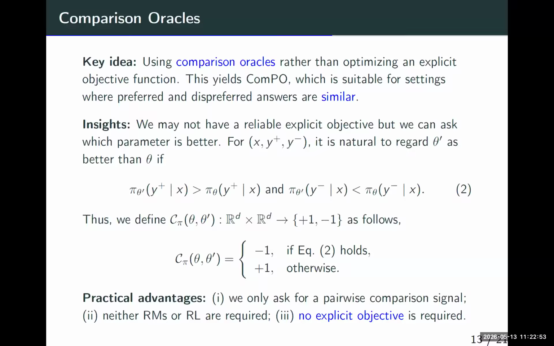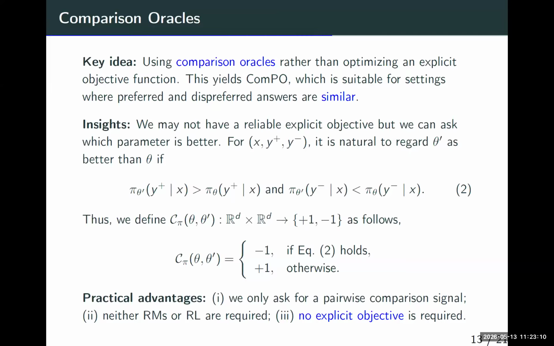Because this signal is already very weak from an optimization perspective, we hope to give a very strong signal. It's just that theta prime will be better than theta. Then we just go along this direction.